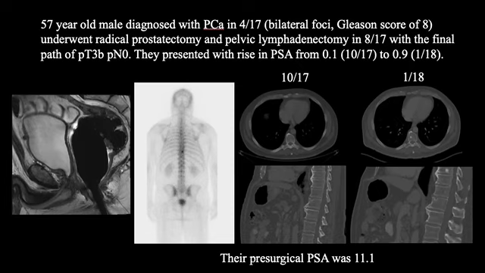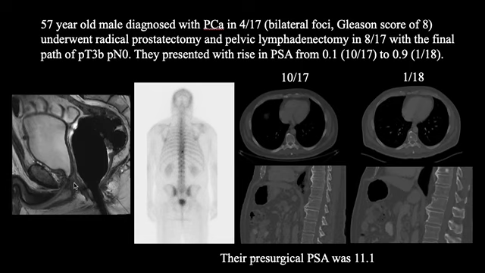They presented with rising PSA. So 2 months after their surgery, their PSA was 0.1, but 3 months later, it rose from 0.1 to 0.9. They had a pelvic multiparametric MRI, which was negative for local recurrence. On the left of this slide, we have a representative image showing the urinary bladder, the vesico-urethral anastomosis, the site of recurrence, and we don't see any abnormal T2 signal to suggest locally recurrent prostate cancer.